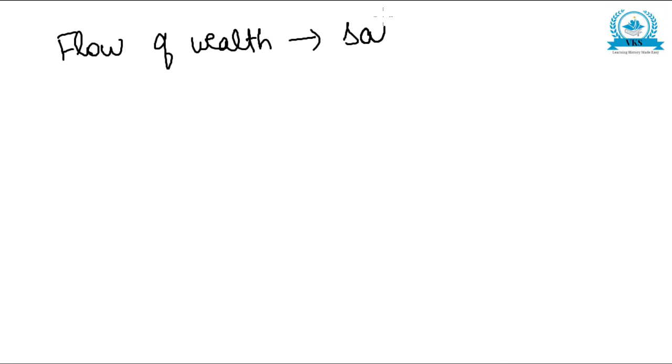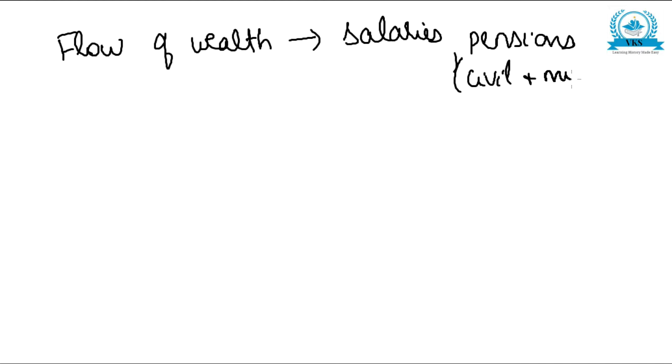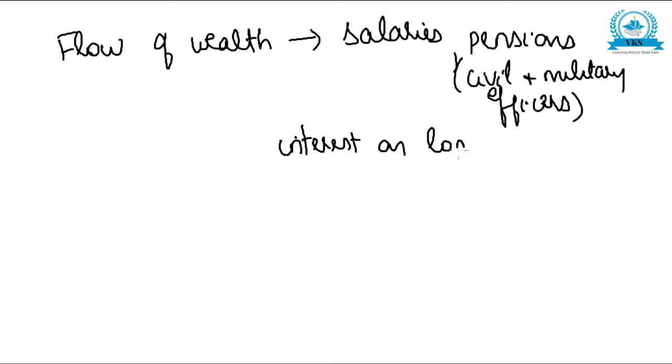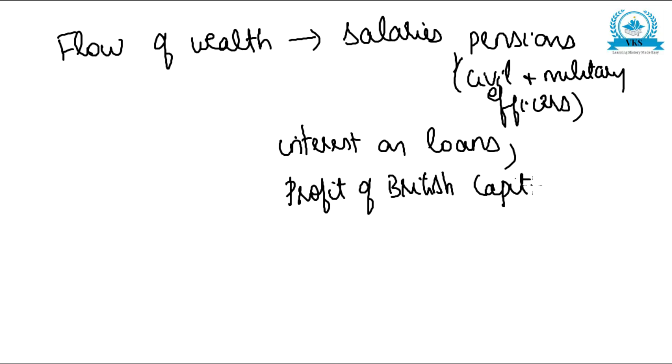It happened in the form of salaries and pensions for civil and military officers, then interest on loans, and profit of British capitalists.